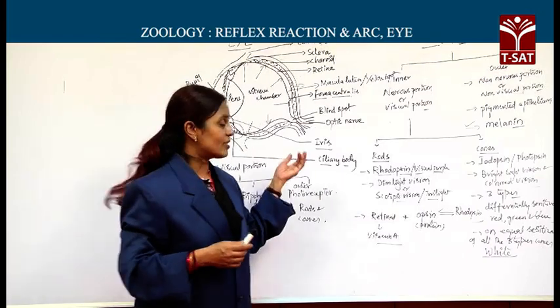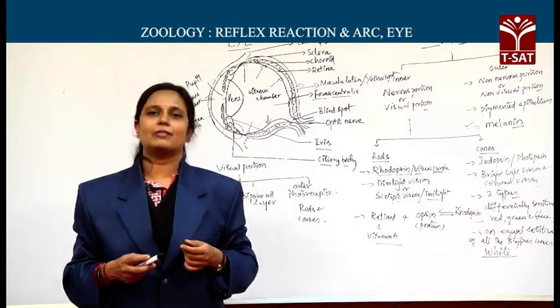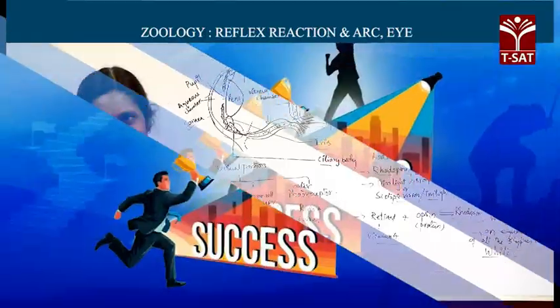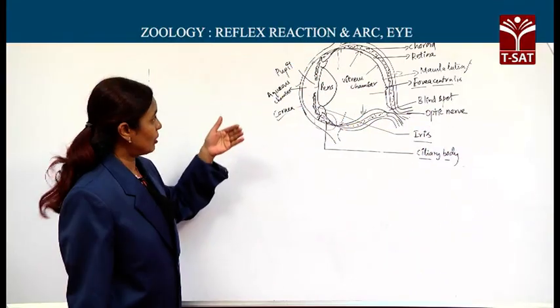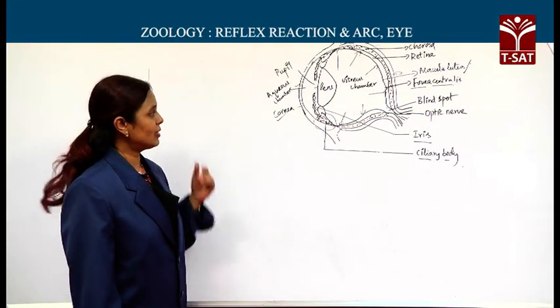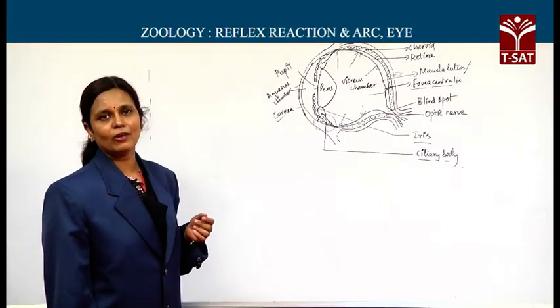This is about the structure of the eye. Then it is about formation of image. So, we finished learning about the structure of the eye. Now, let us learn about the working of the eye.